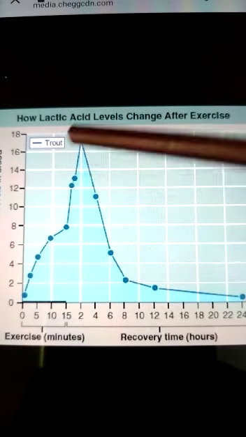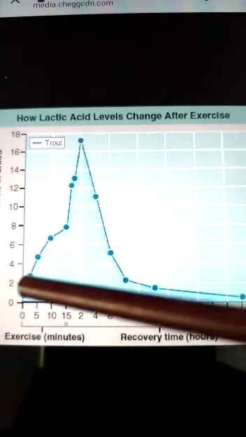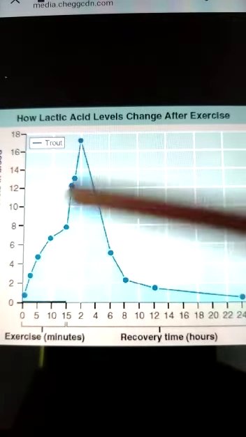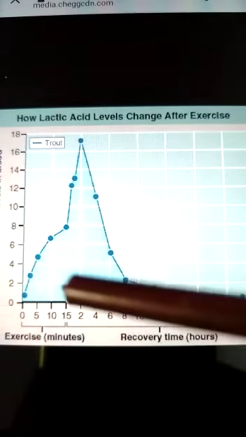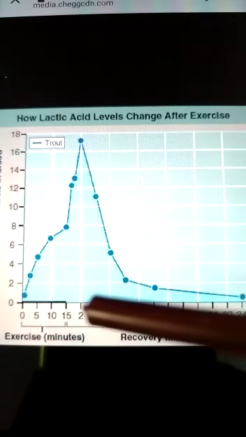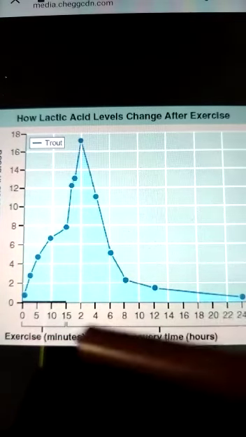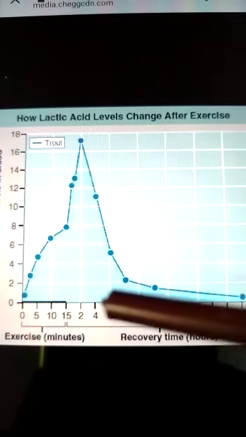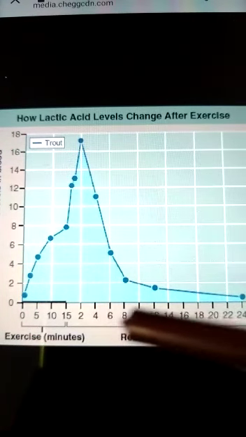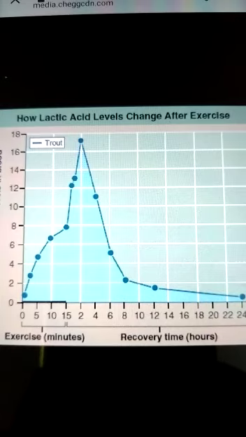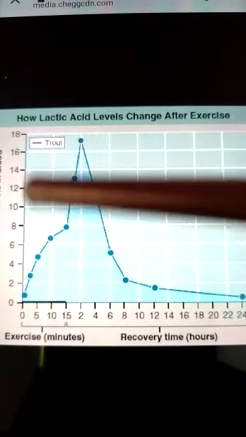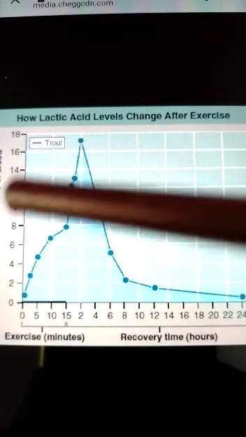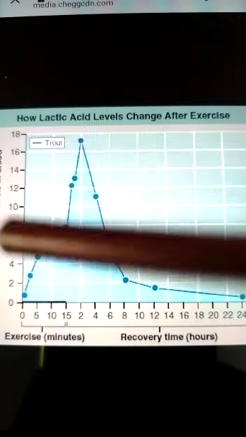Okay friends, look at the graph in here. This graph shows that a person performed exercises for an amount of 15 minutes. On the x-axis, it shows the number of minutes the person performed the exercise. On the y-axis, it shows the amount of lactic acid found in the blood.